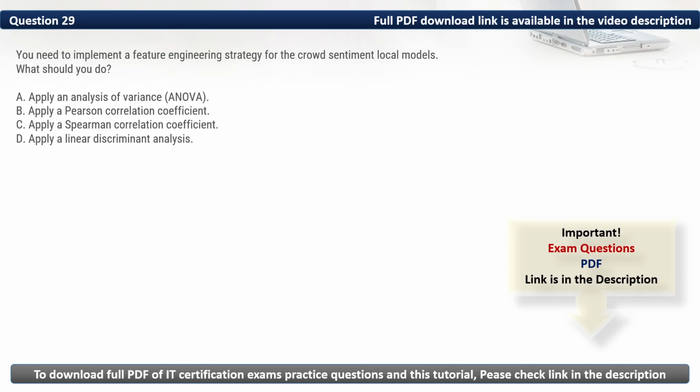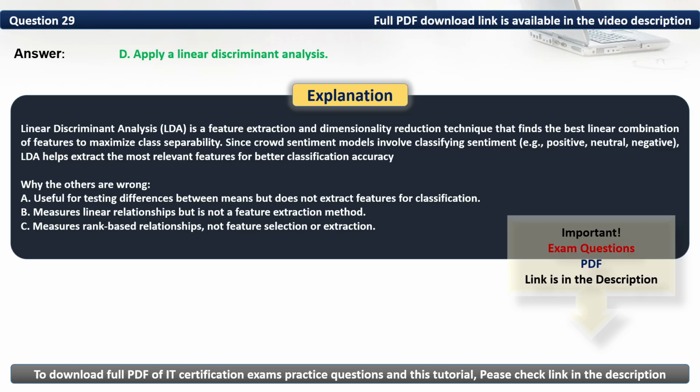As such, we should apply a linear discriminant analysis. Thus, the correct option is D. LDA is a feature extraction and dimensionality reduction technique that finds the best linear combination of features to maximize class separability. Since crowd sentiment models involve classifying sentiment, LDA helps extract the most relevant features for better classification accuracy.